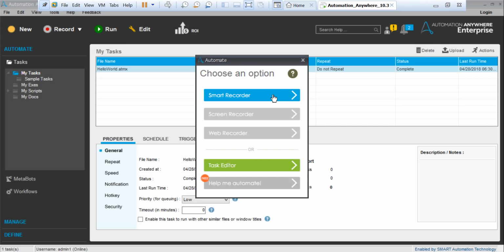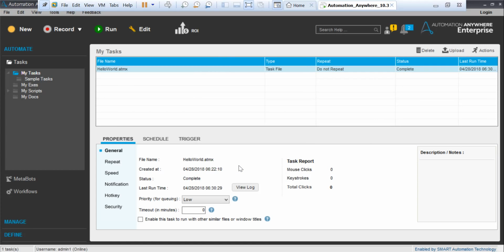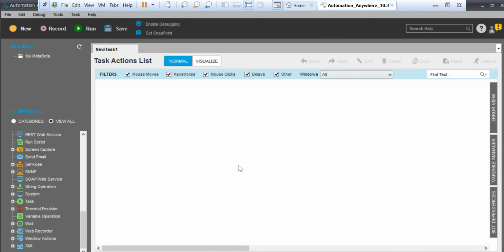So in Blue Prism we do have it up to some extent, but not like this. You can automate certain tasks, but recording is something that is there in Automation Anywhere and UiPath. These two tools have very great recording features, right? So if you want to record something, you can record it or you can create a task. So let's say I want to create a task, so just go here and create a task. Task Editor. It's loading up.